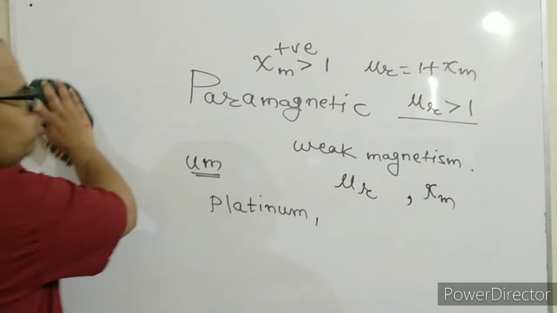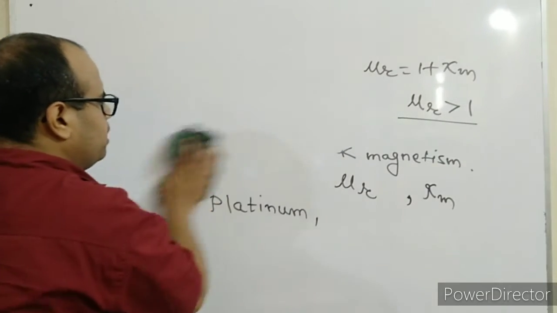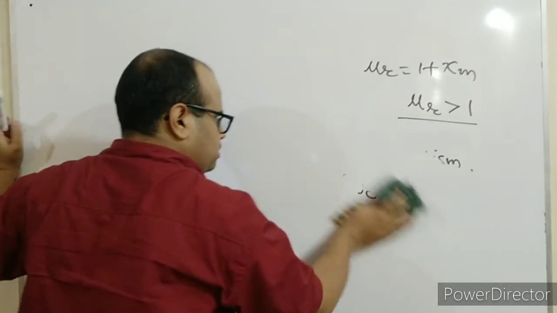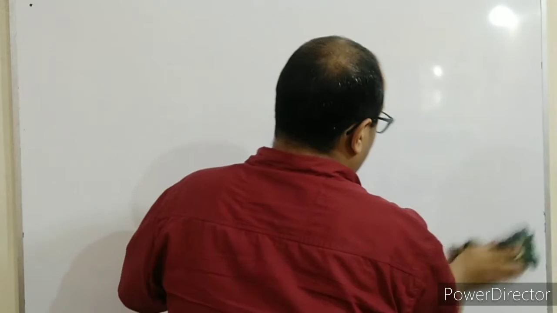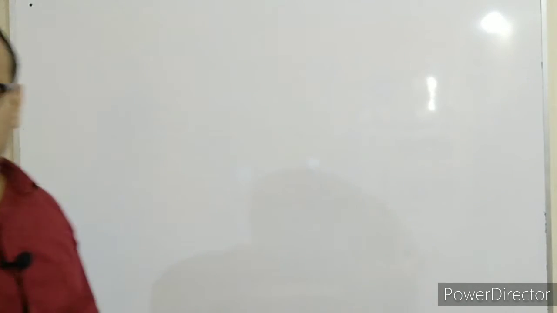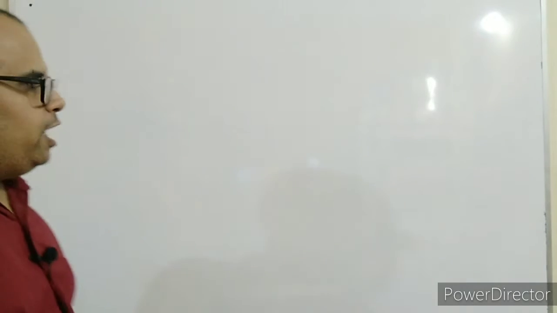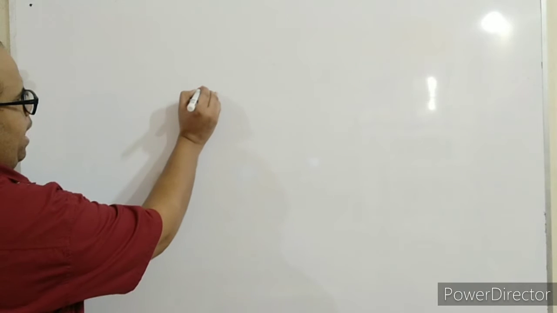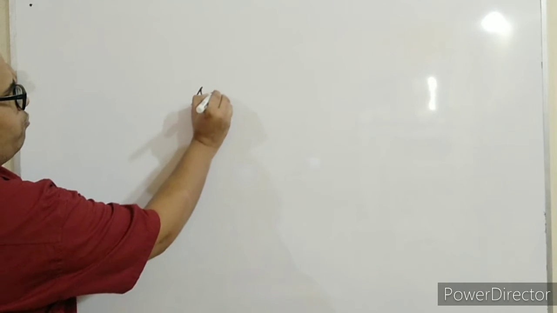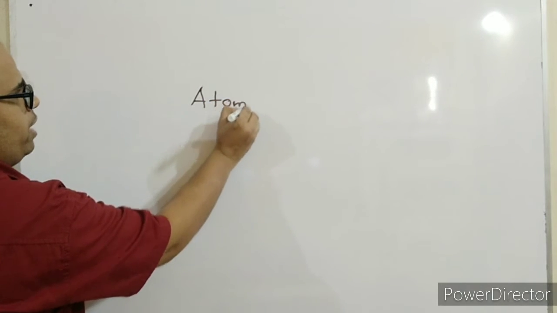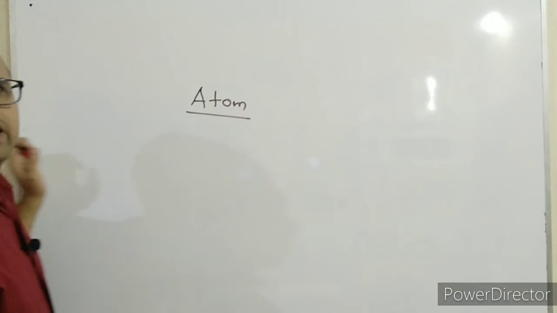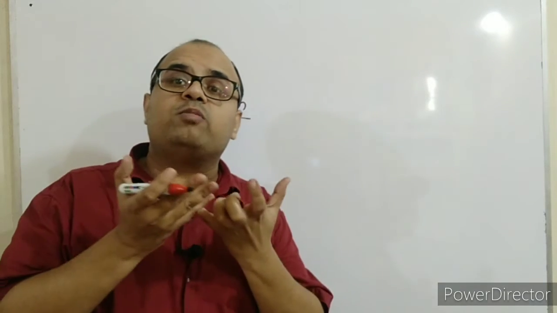Now let us talk about why these materials get magnetized. The question comes: why do they get magnetized? Let us discuss that. If we talk about a paramagnetic material, every atom of a paramagnetic material possesses a magnetic moment.